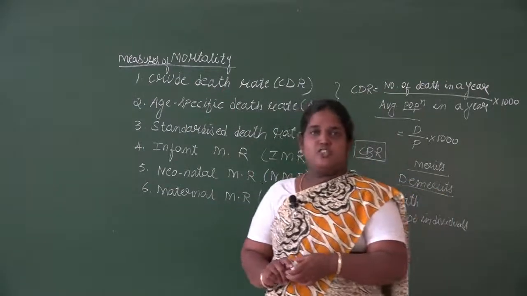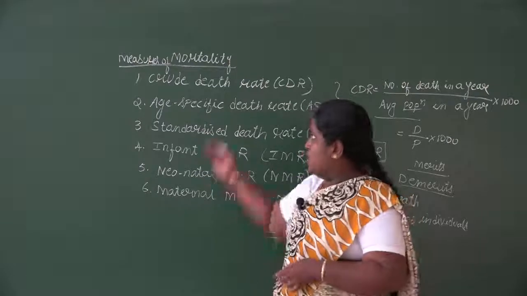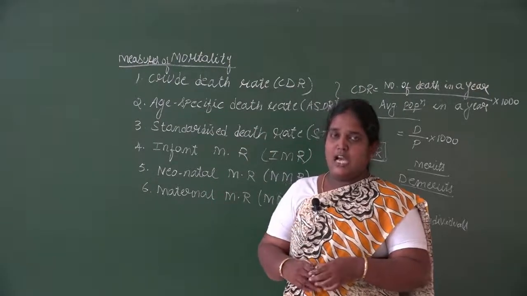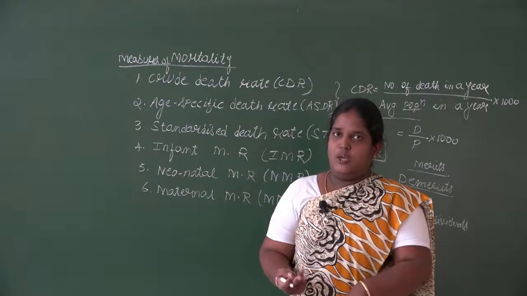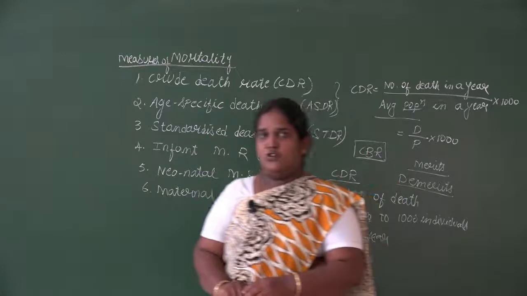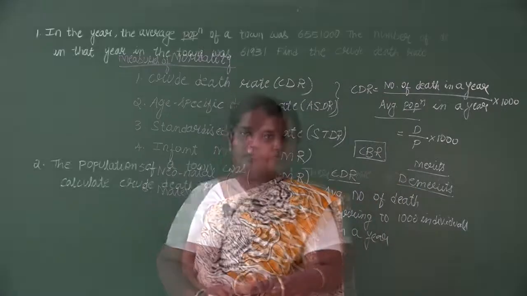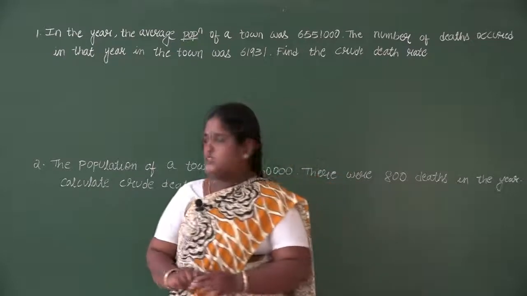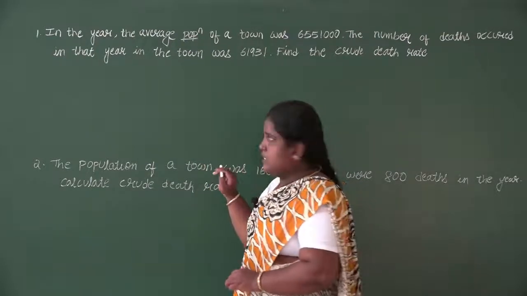Name any 2 measures of mortality. So among the 6, you have to answer any 2. If it is asked in 1 mark, write any 1, and if it is asked in 2 marks, you have to mention any 2 mortality rates. Now we are doing the 2-mark problems of the crude death rate. I have written 2 questions, we'll do them simultaneously.